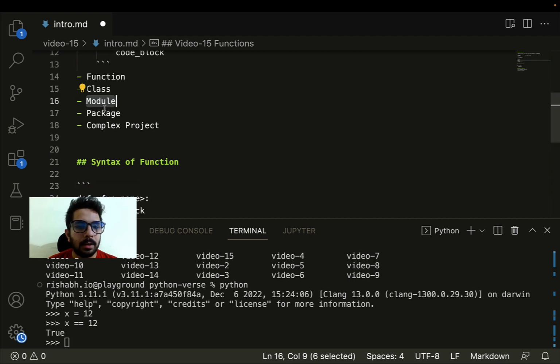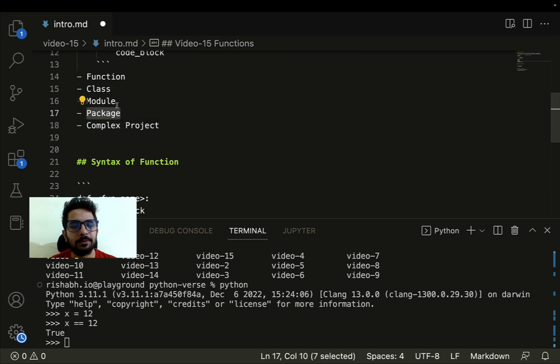When we have to group together different modules, we group them into a package. So in Python, when modules are bundled together, we form a package. If I talk about a complex real world project, you will see that it is composed of many such packages.